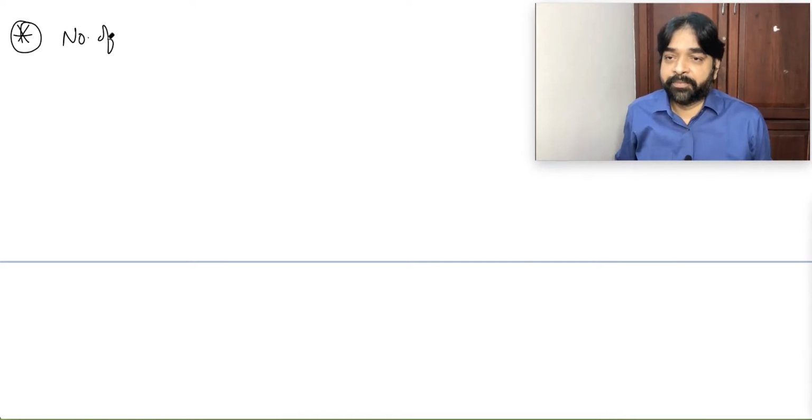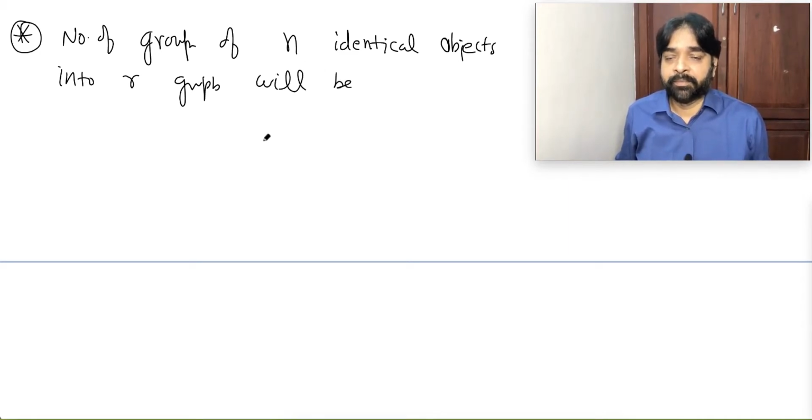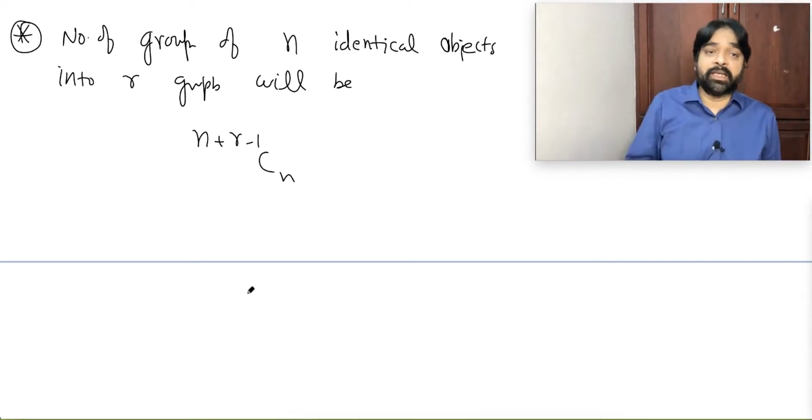Number of groupings of n identical objects into R groups will be N plus R minus 1 C N.